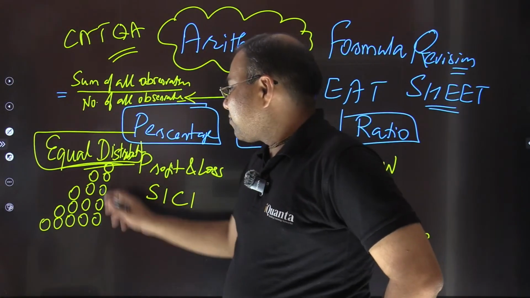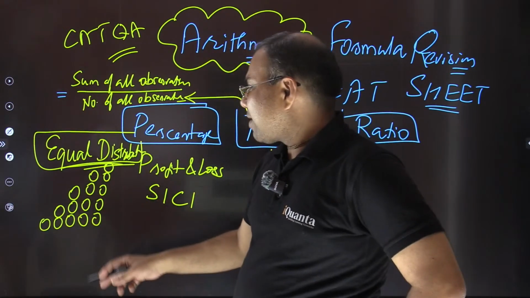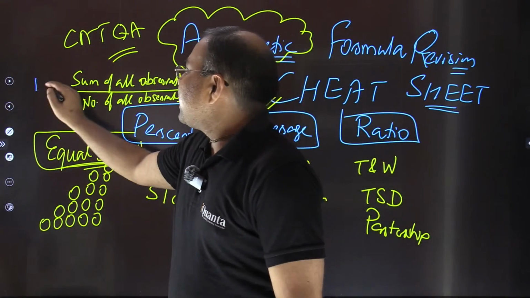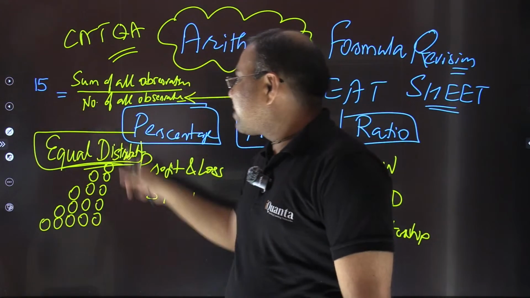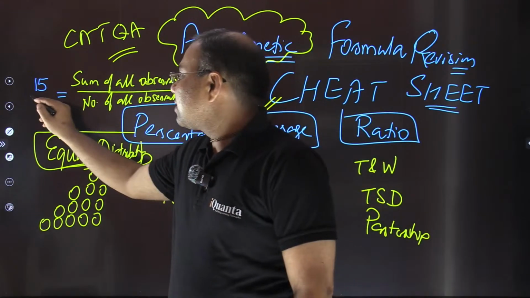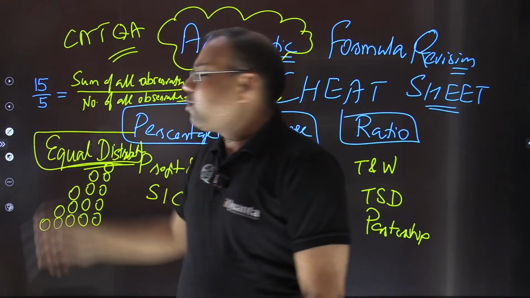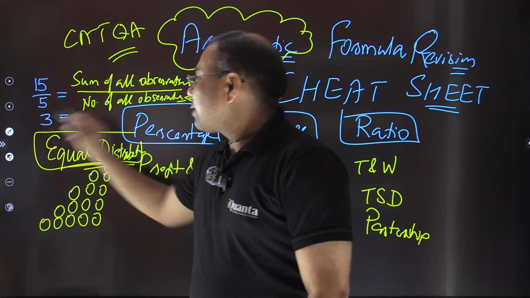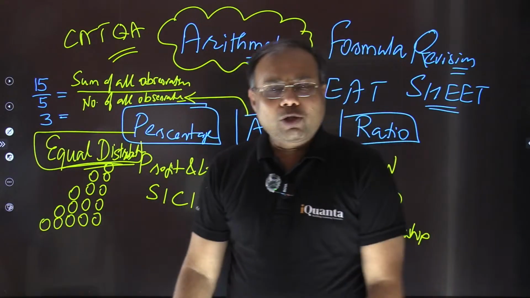It's 5 and 4, 9 and 3, 12 and 2, 14 and 1, 15, right? It's 15 balls, and it is to be distributed among the 5 kids. So the number of observations, or number of persons involved, is 5, right? You divide by 5 and you get the average, which is coming out to be 3, isn't it? So that is using the simple formula. Using the formula also we can get the answer.